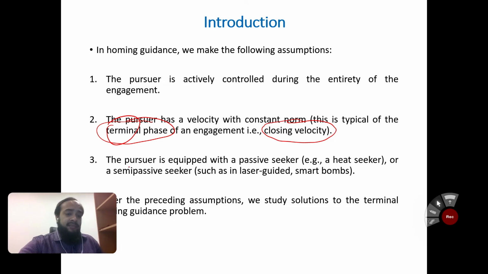The third assumption is the pursuer is equipped with a passive seeker, that is a heat seeker, or a semi-passive seeker such as laser guided or smart bombs. So with the help of the heat seeker, the line of sight region can be calculated. Under the preceding assumptions, we study the solution to the terminal guidance problem.